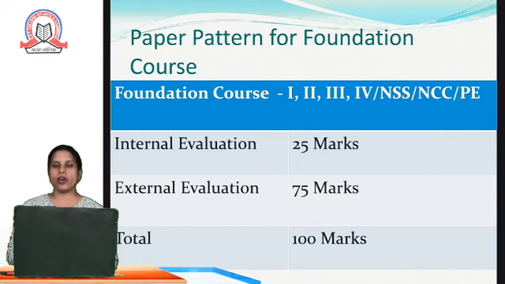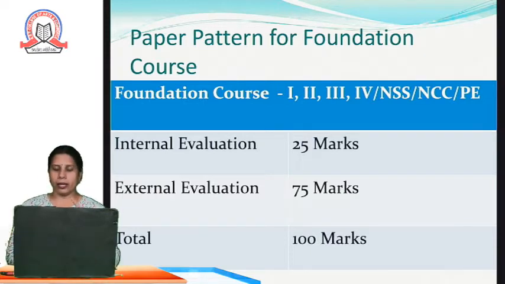Now in SST College we have 4 different options for the foundation course: plain foundation course, foundation course in NSS, foundation course in NCC and foundation course in physical education. For all the foundation course subjects, irrespective of specialization, the evaluation system is the same. External evaluation of 75 marks is completely based on the theory paper, and hence the entire mark is for 100.